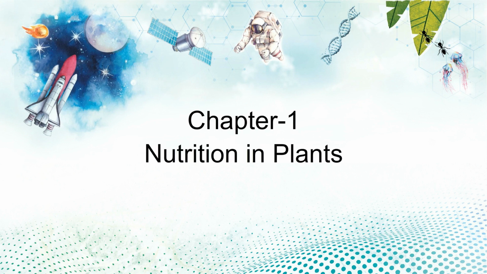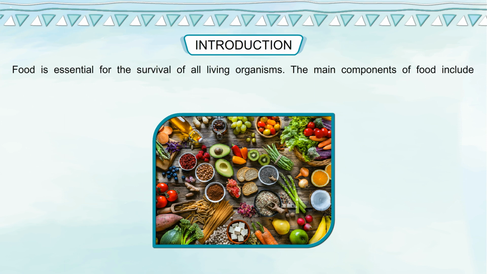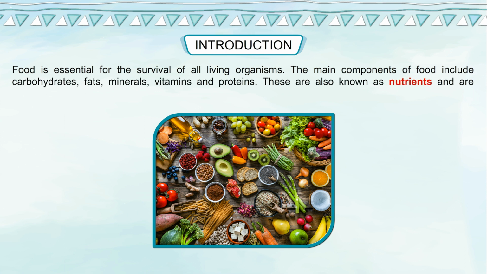Chapter 1: Nutrition in Plants. Introduction. Food is essential for the survival of all living organisms. The main components of food include carbohydrates, fats, minerals, vitamins, and proteins. These are also known as nutrients and are necessary for our body.